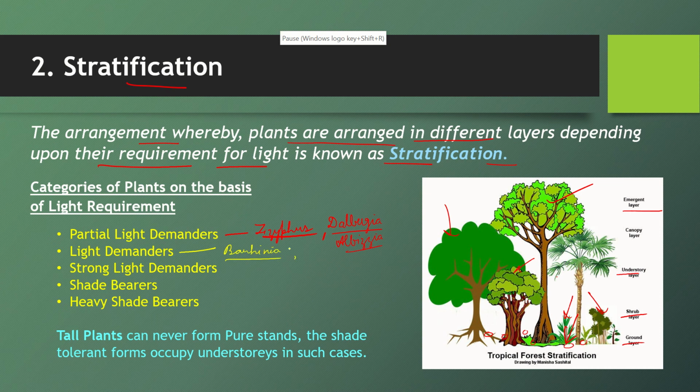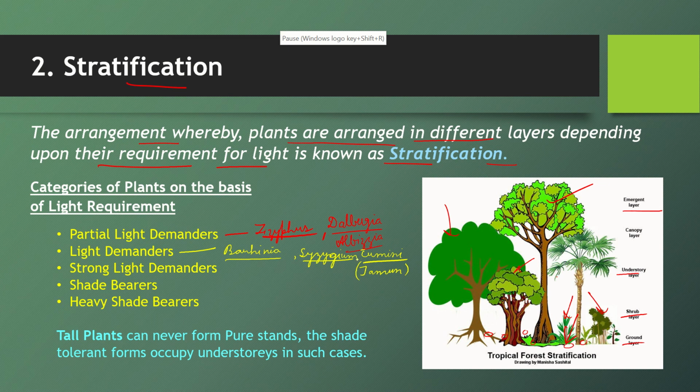Another example is Syzygium cumini. This Syzygium cumini is Jamun. Okay, so Jamun grows as a proper light demanding tree.